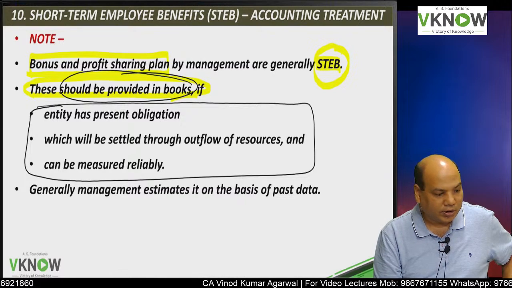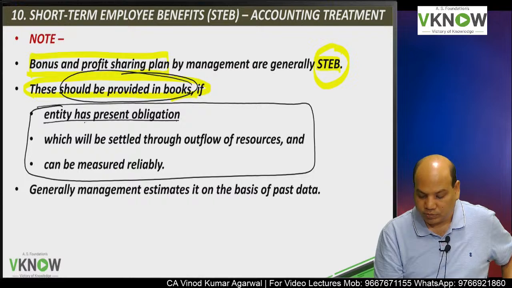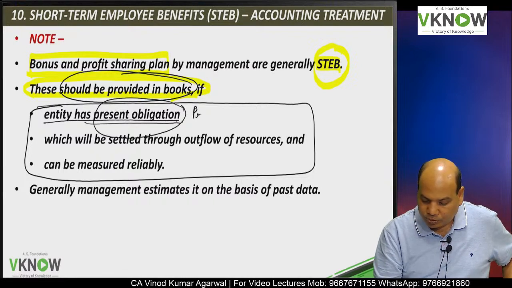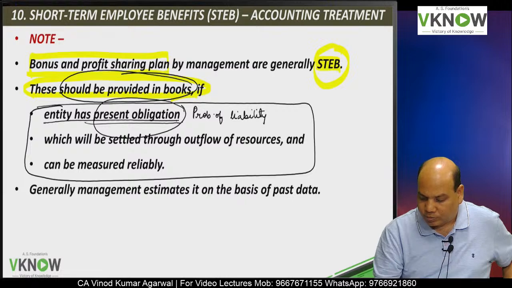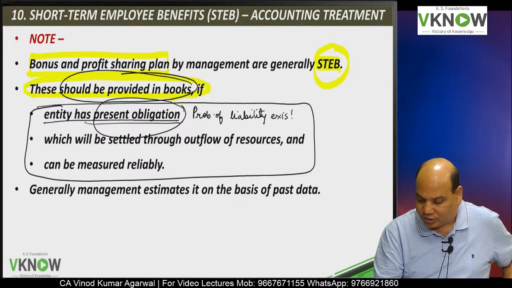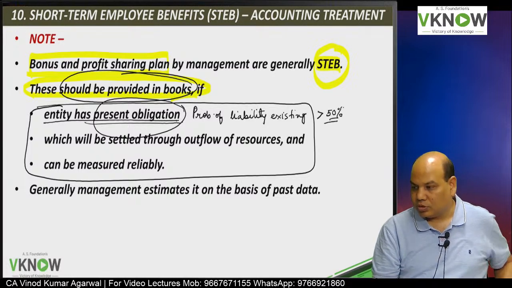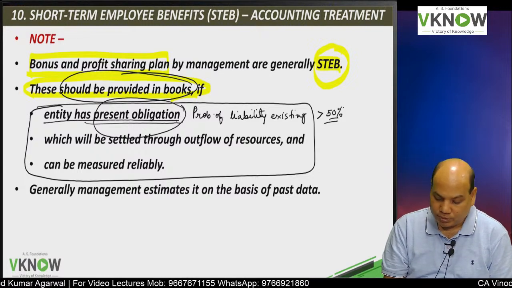What are these three conditions? First is the entity has a present obligation. Present obligation means the probability of the obligation existing is more than 50%. So there is a high chance that this liability exists and the company will have to pay.